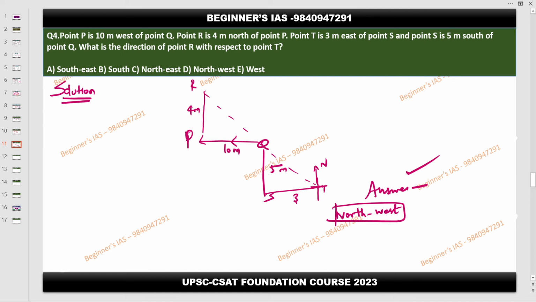While attending the classes, people should focus on the screen. Now this is Q. Listen, this point looks confusing. Read it again. Point P is 10 meter west of point Q. So this is point Q. If it is point Q, assume yourself here. So this is going to be your north, this is going to be your east, then this is going to be your west, then this is going to be your south. Priyadharshini, understood? Now, yes, sir.